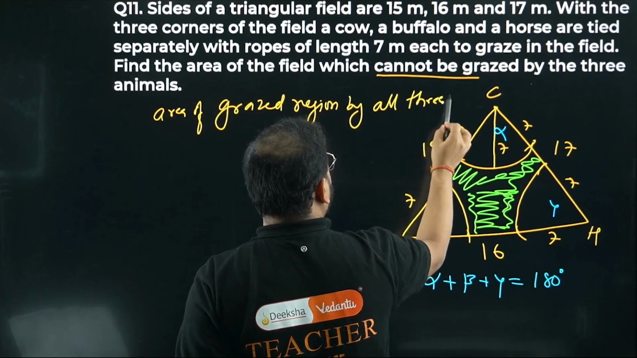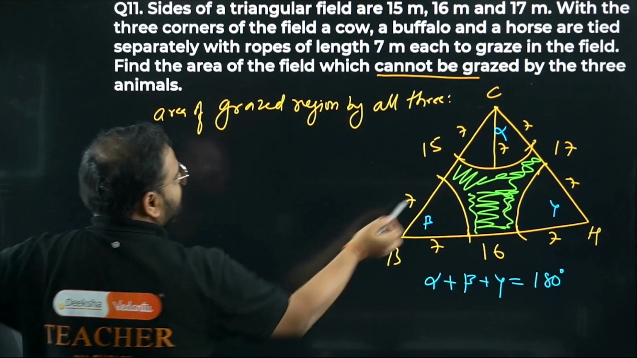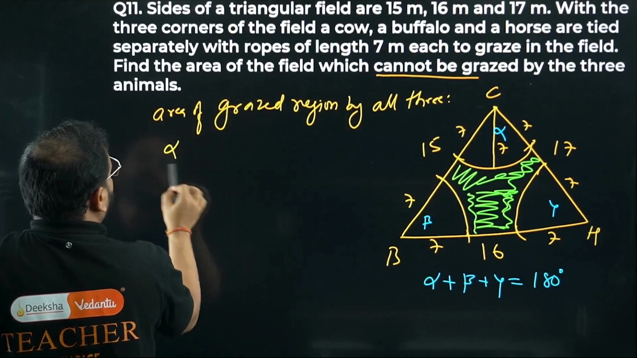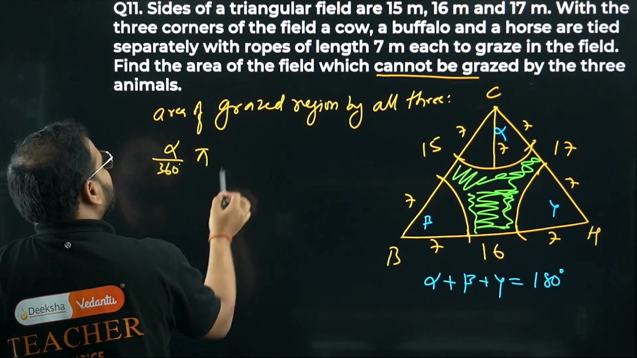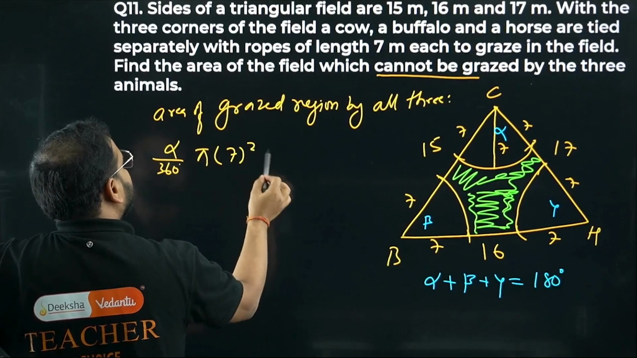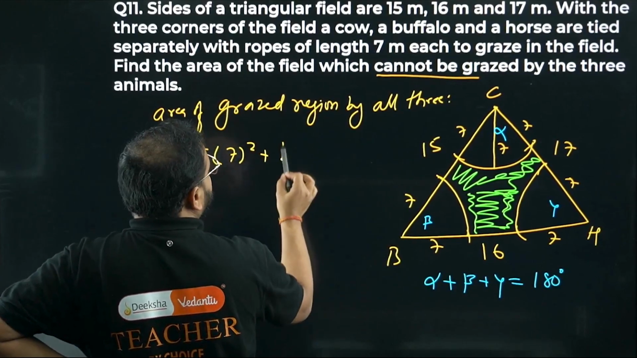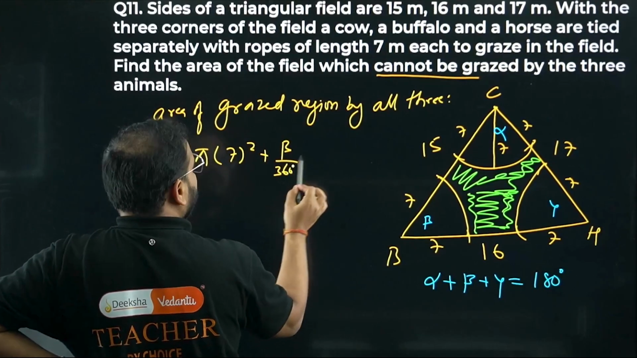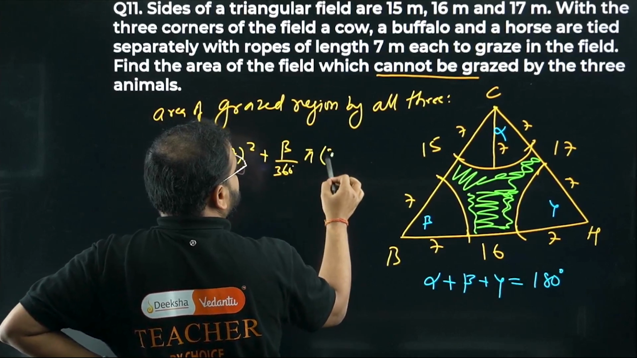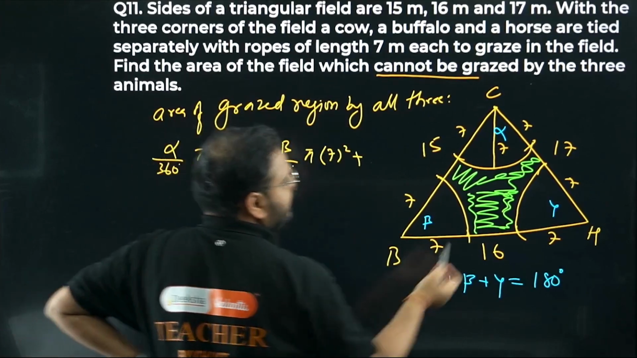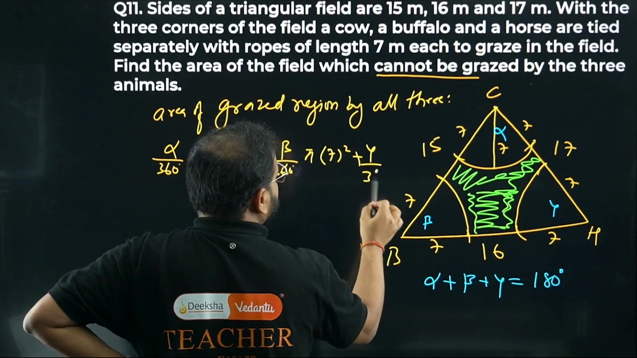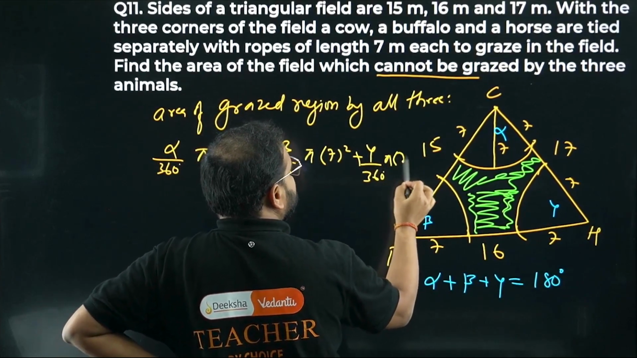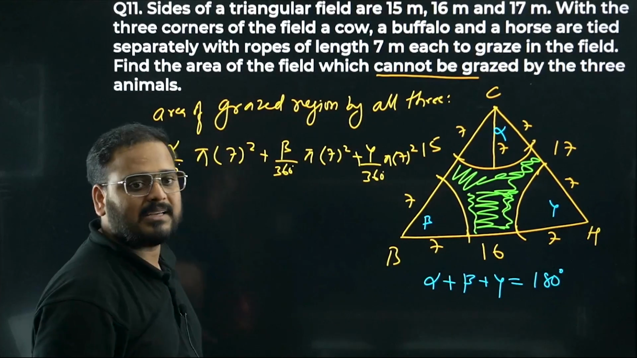Please check for the first one. Alpha by 360 degree pi r square. What is r, sir? 7 square. Same way, beta by 360 degree pi 7 square. Last one, gamma by 360 and pi 7 square. Yes or no? Pi 7 square.